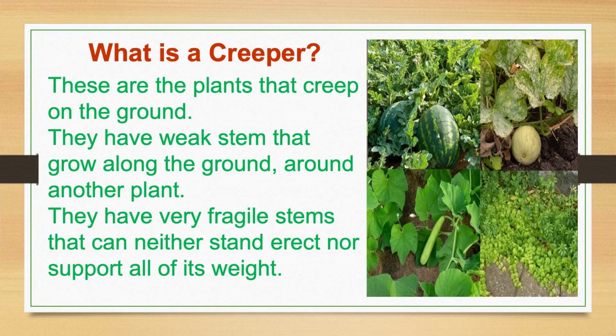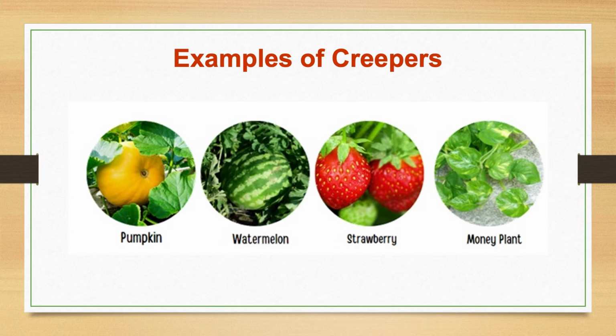The last type of plants is creepers. These are the plants that creep on the ground. They have very fragile, long, thin stems that can neither stand erect nor support all their weight. Examples include watermelon, strawberry, pumpkin, and sweet potatoes.